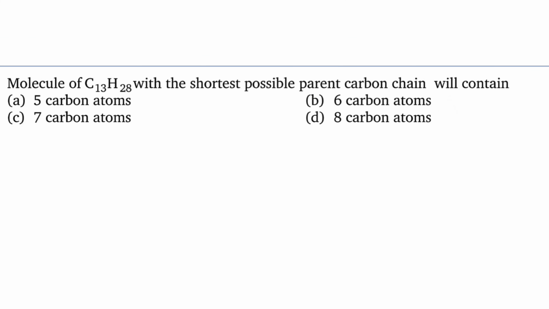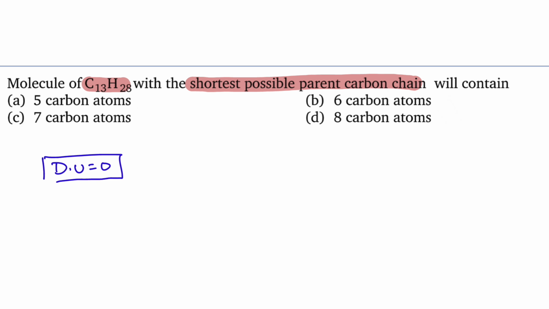And here in the question, a molecule of C13H28 with the shortest possible parent carbon chain he is asking. In this formula C13H28, the degree of unsaturation is 0, and he is asking not the longest, he is asking shortest. Longest is obviously 13 carbon, shortest. So we need to verify the options.